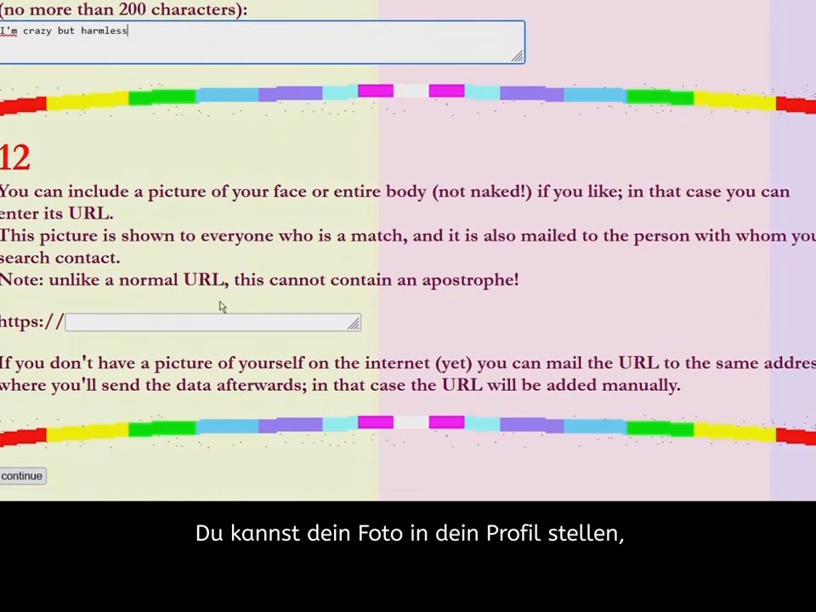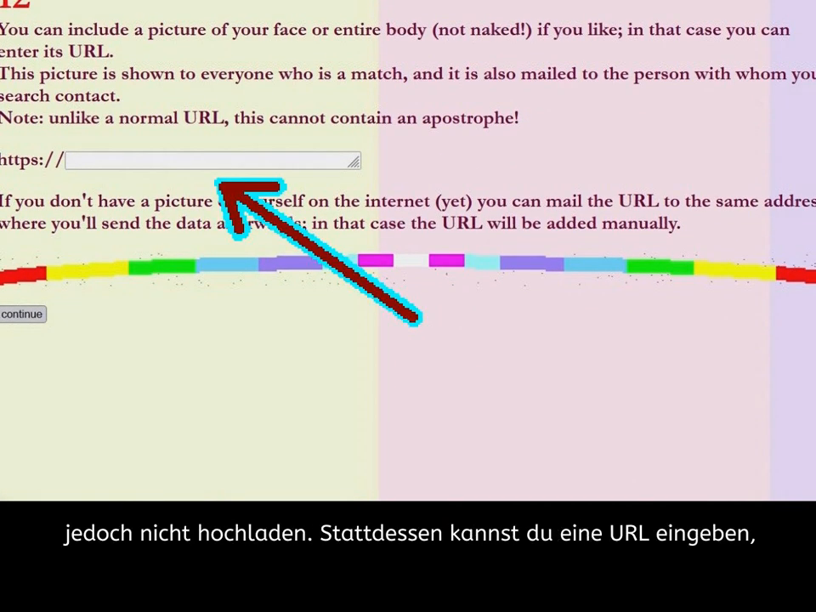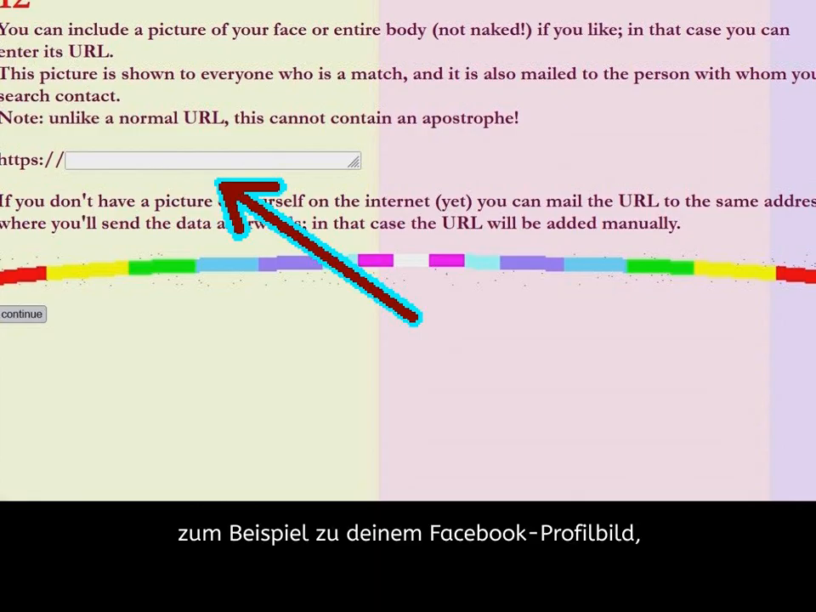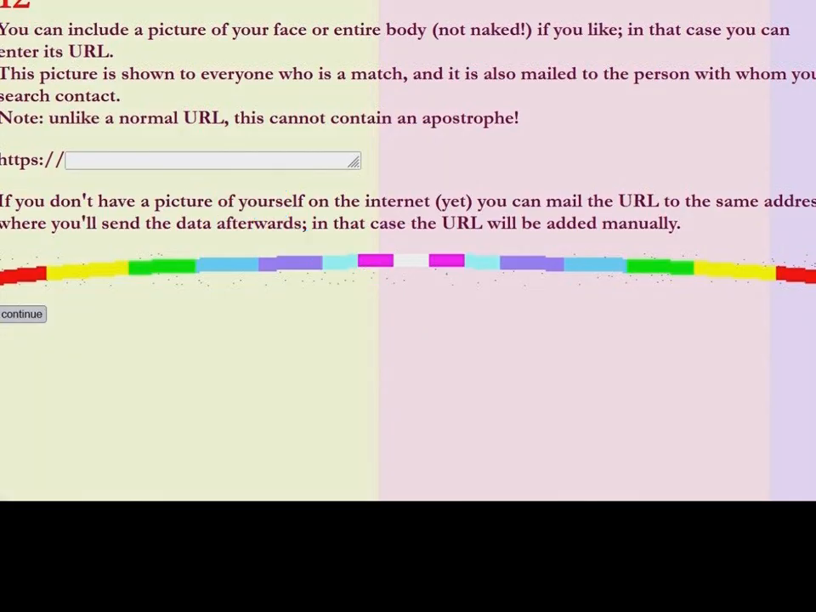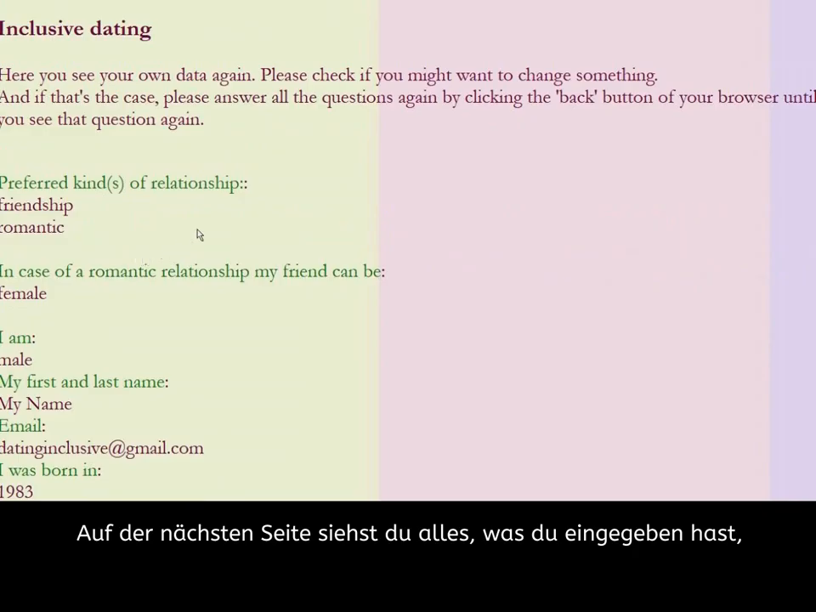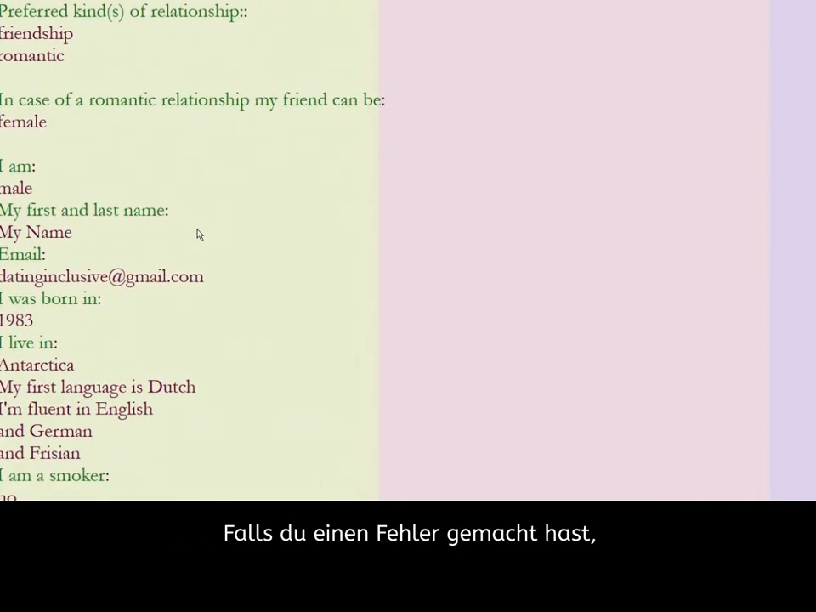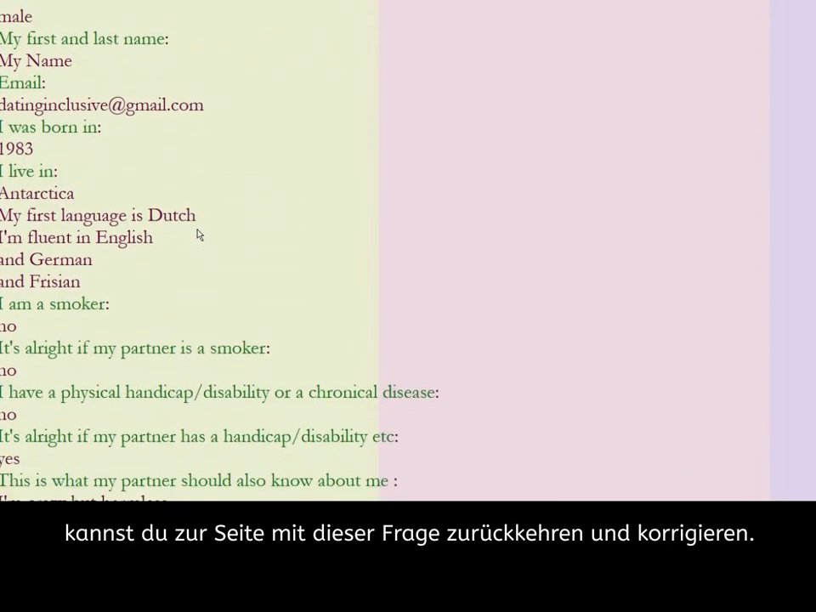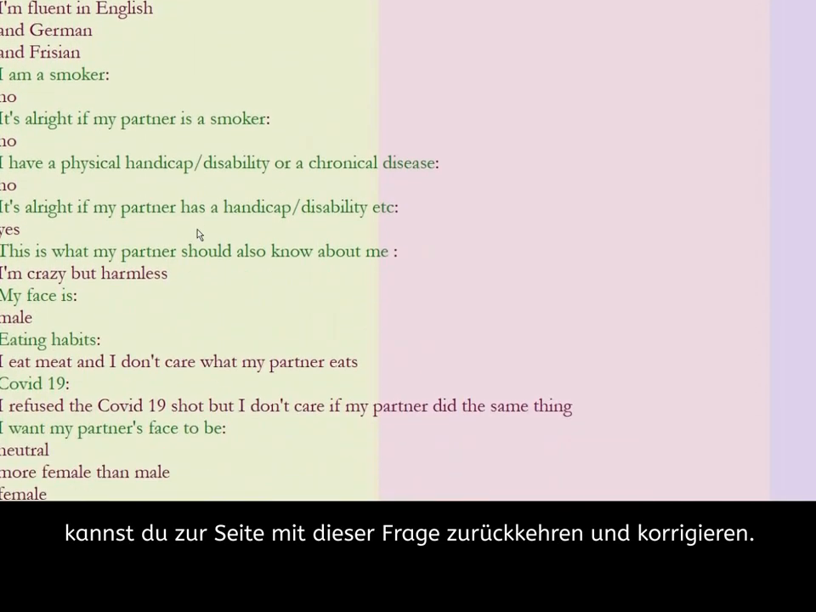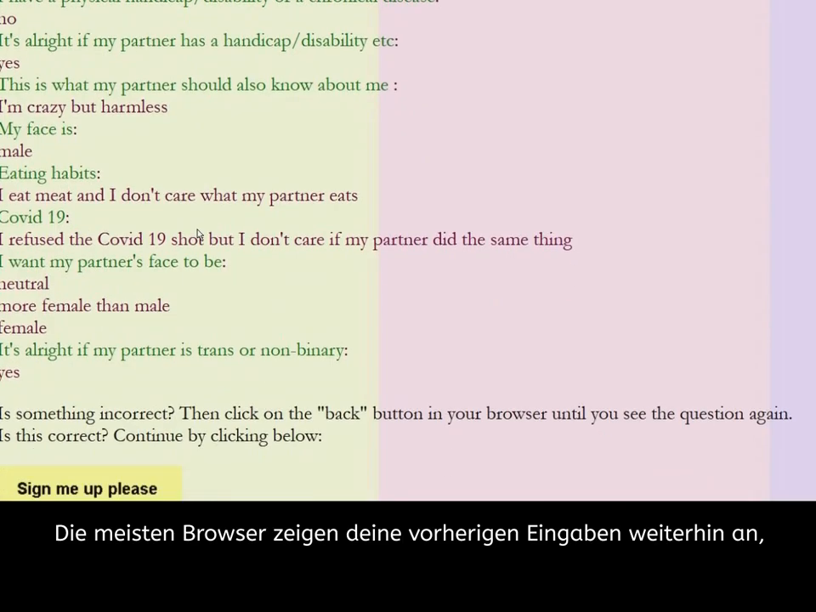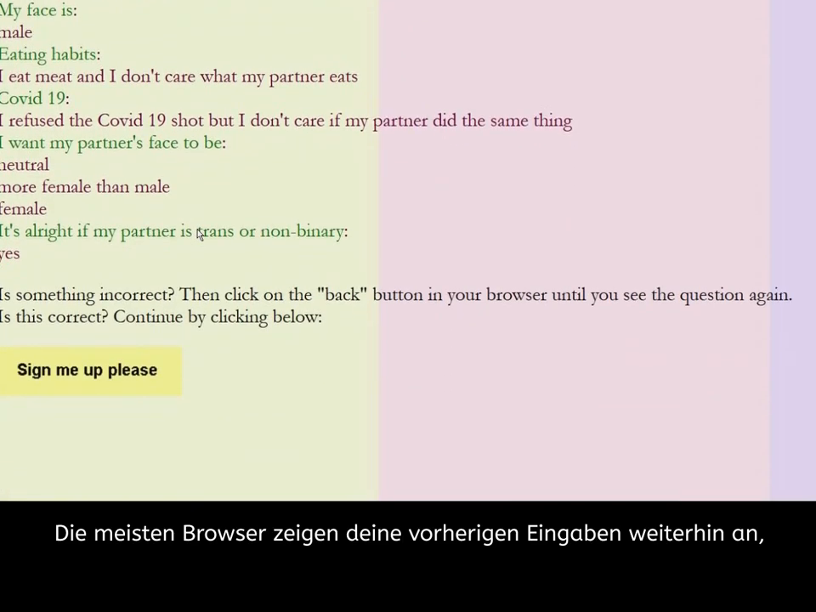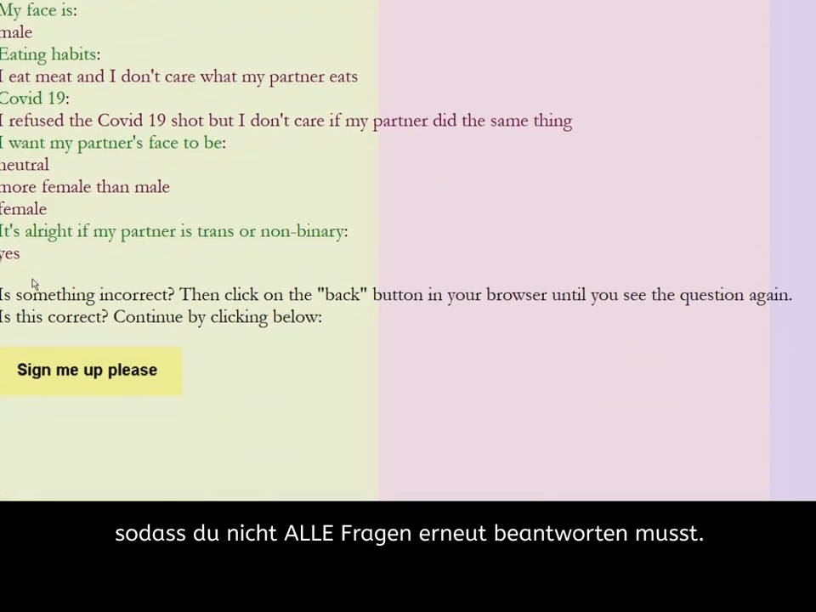You can put a picture of yourself in your profile, but you can't upload it. Instead, you can enter a URL to your Facebook profile picture, for example, or maybe you own some web space where you can put your picture. The next page shows you everything you entered, so you can check for errors. If you made a mistake somewhere, you can go back to the page with that question and correct it. Most browsers still show what you entered before, so you needn't answer all those questions again.